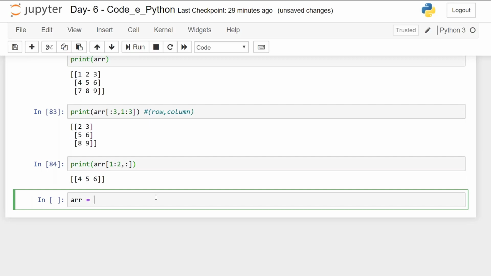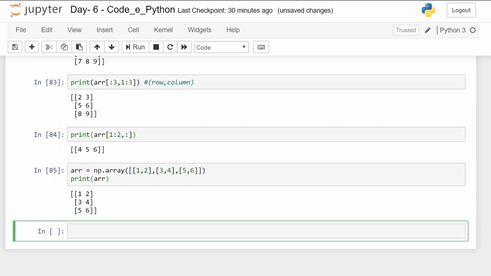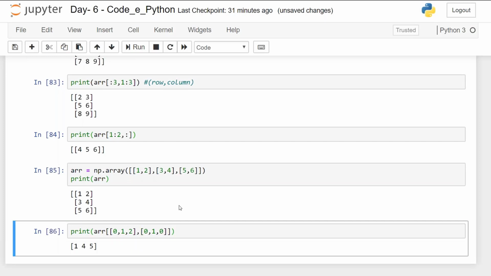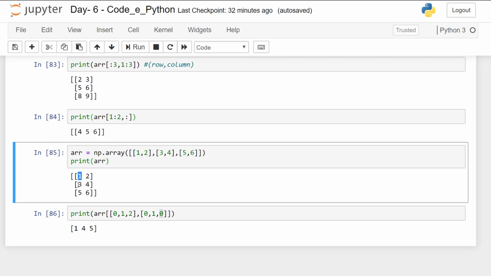The last example I'll take for this, I'll write numpy.array. When I print arr, and here 0 comma 1 comma 2 comma 0 comma 1 comma 0, the result will come out to be 1, 4 and 5. 0, 0 is this, 1, 1 is this, 2, 0 is this.